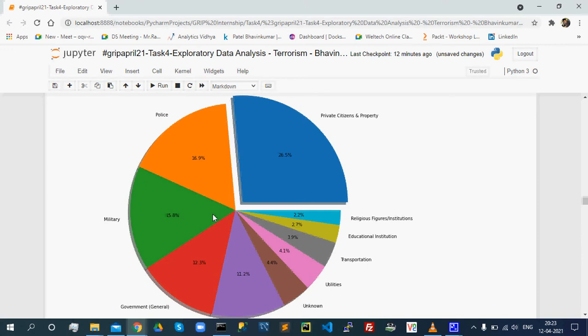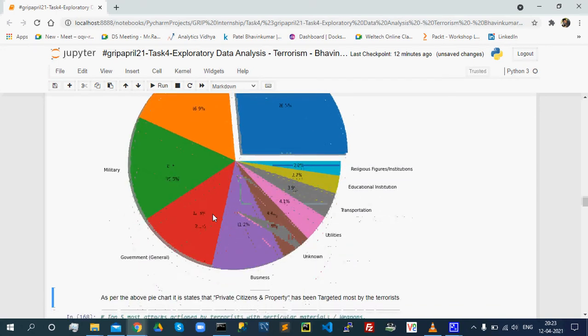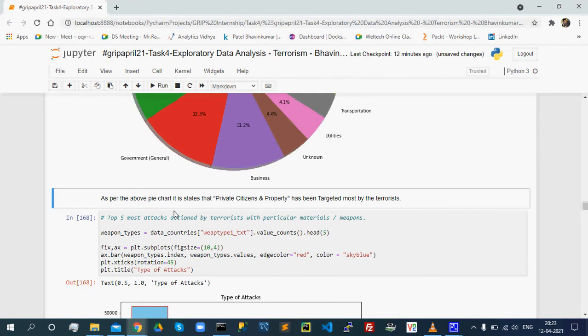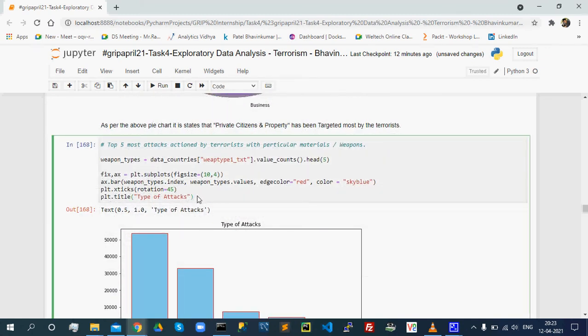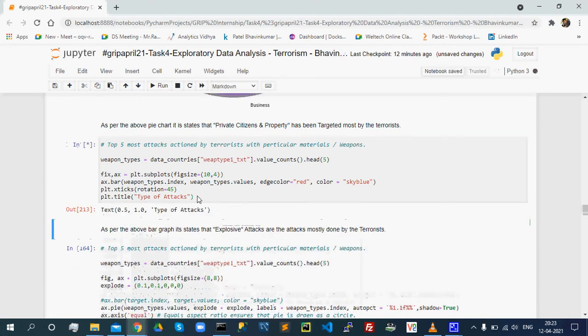After that, in second place, police are also attacked by the terrorists. Let's check for the top 5 most attacks by terrorists with particular materials and weapons.